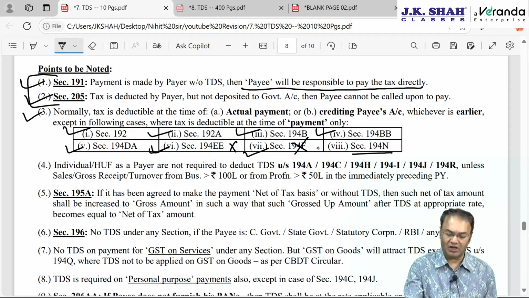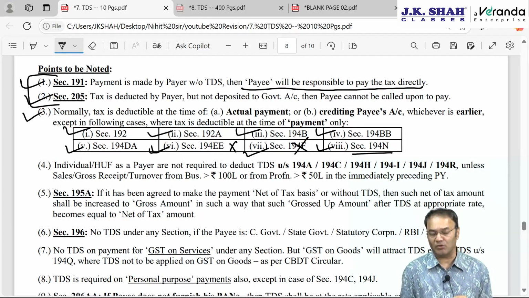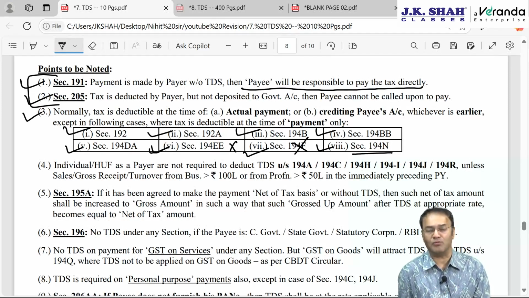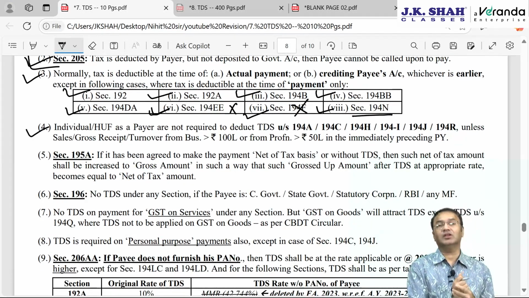And 194N, withdrawal from bank account, any bank account of 20 lakhs or more than 20 lakhs, or more than 1 crore, or more than 3 crore. Okay. Fourth point we are already done with.